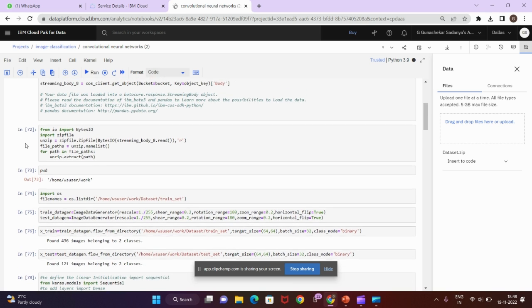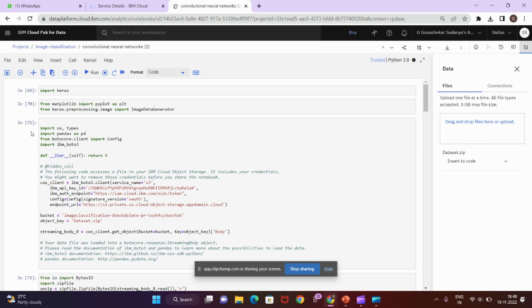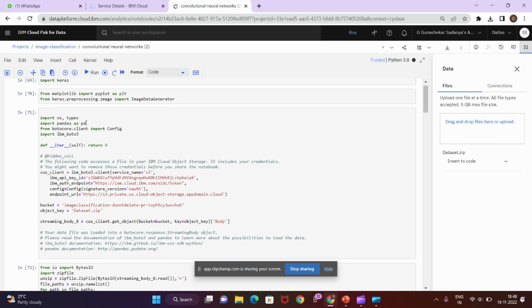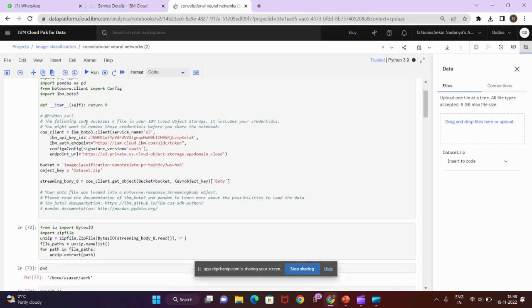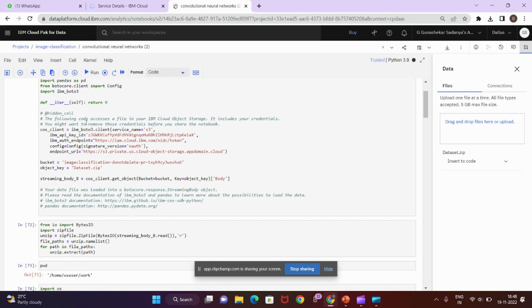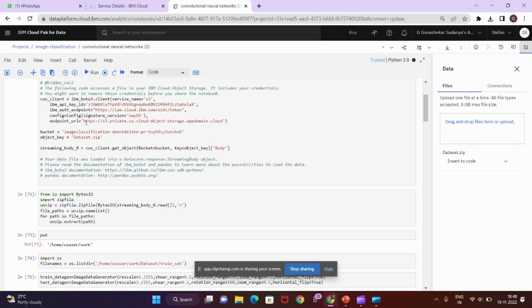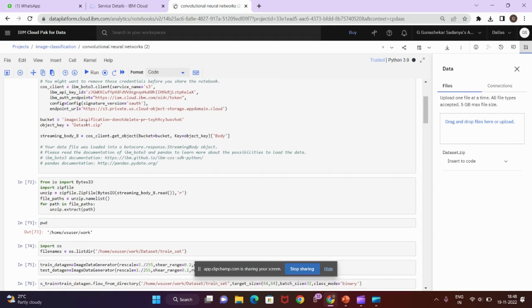As we see the code, we first import Keras, and from matplotlib import pyplot as plt, and from Keras preprocessing image import ImageDataGenerator. As you come down, import os and sys. We import pandas as pd, and from the configurations we import the required code behind this.